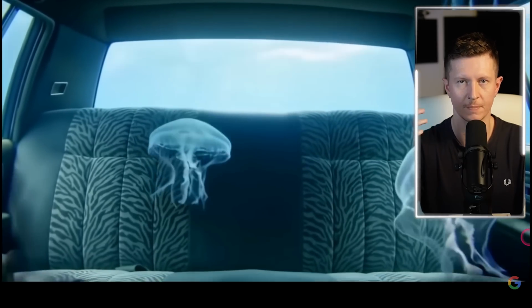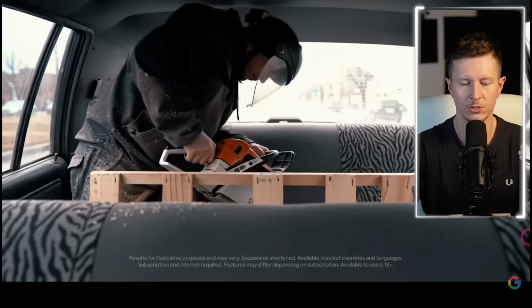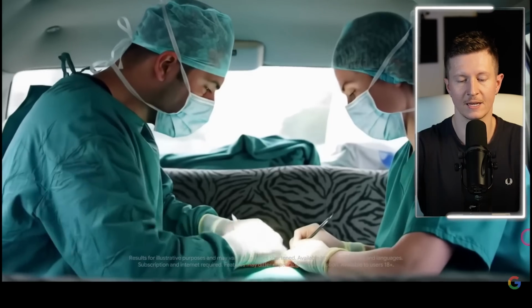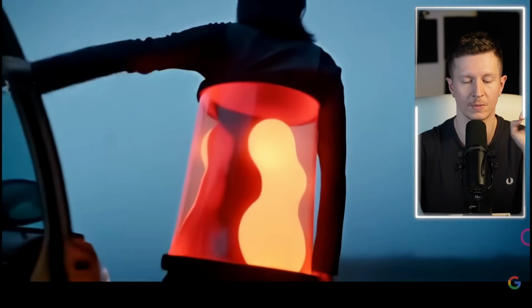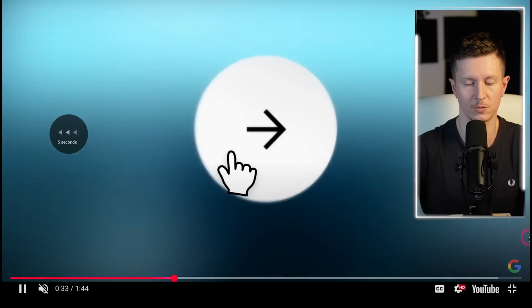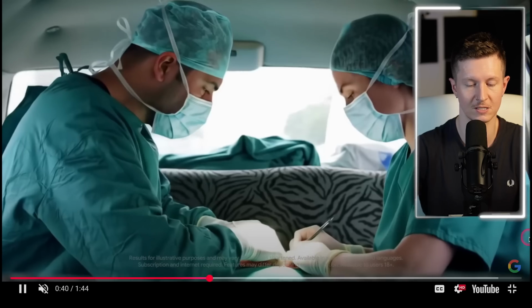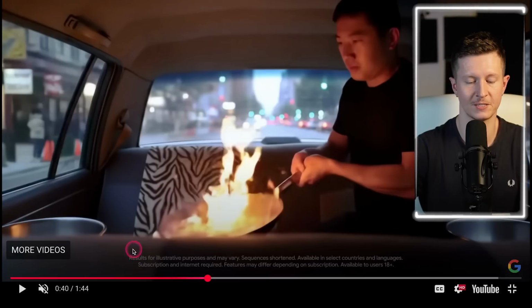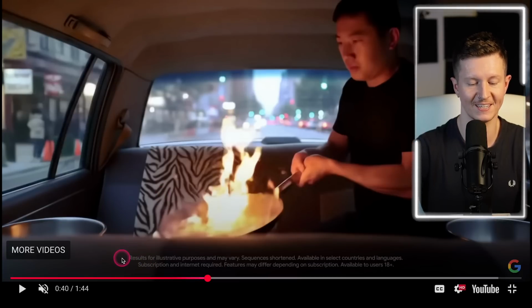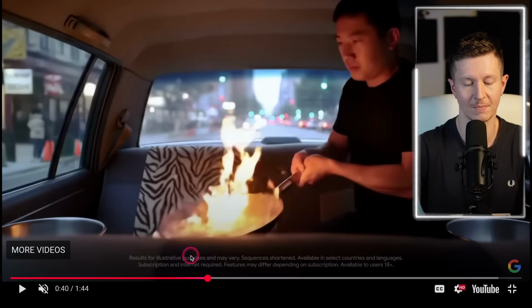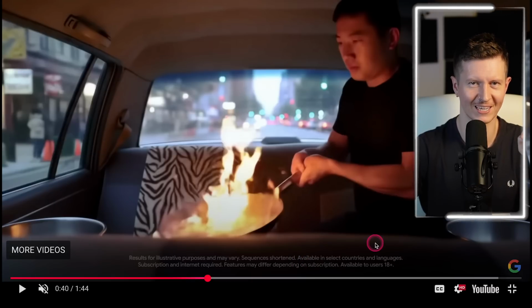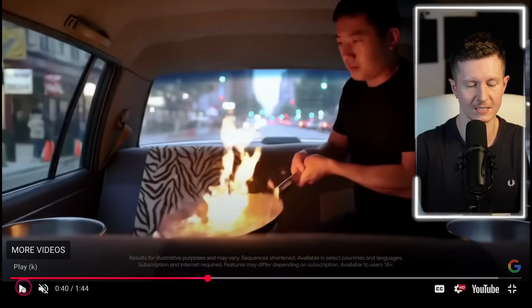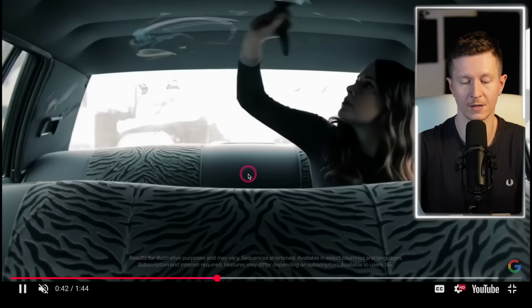And these are elements and resources that you can reuse between shots and scenes to allow you to maintain consistency and develop real pieces of video that will work together for complex projects. For example, here in this example, you can see that they're looking to maintain consistency of the car. Now, obviously, it's important to read any disclaimer, and here they are saying results for illustrative purposes and may vary. Sequences shortened, which essentially means that what you're seeing here, you might not get in reality. But I still think this is an incredibly interesting tool and worth exploring.